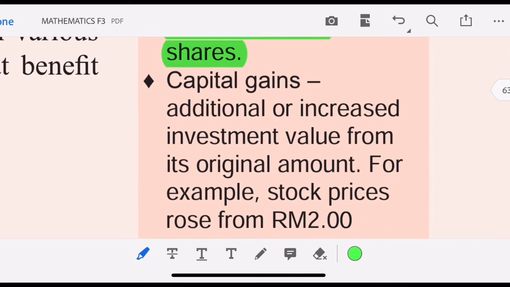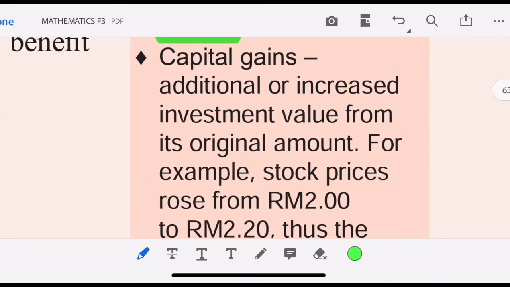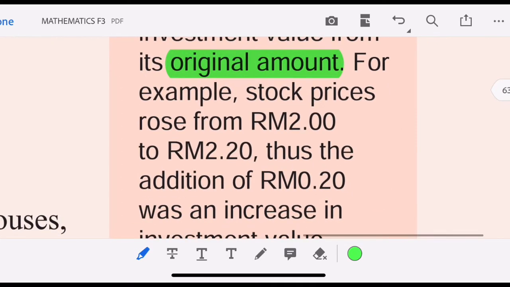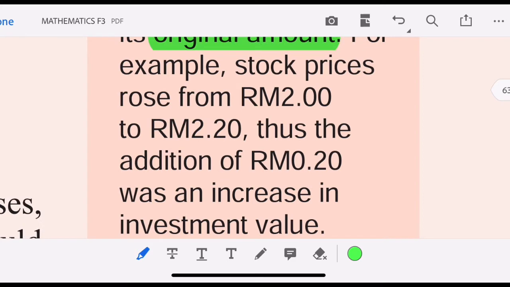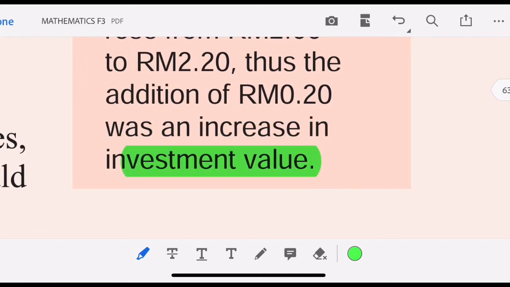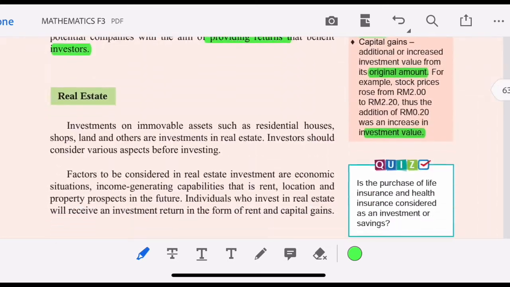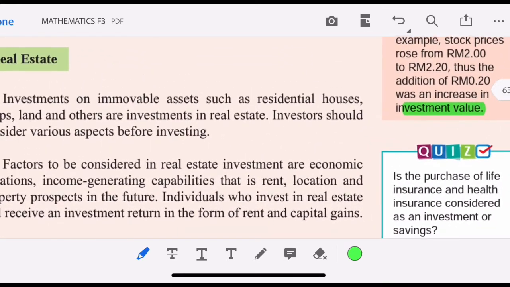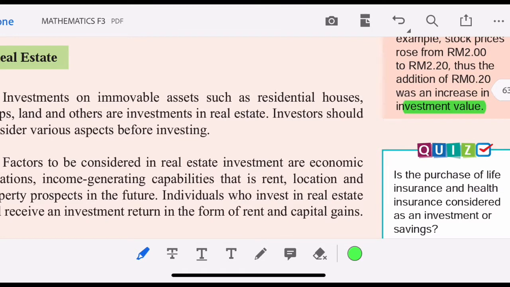Capital gains: additional or increased investment value from its original amount. For example, stock prices rose from 2 ringgit to 2 ringgit 20, thus the addition of 20 cents was an increase in investment value. Now let's go to another type of investment, which is real estate.